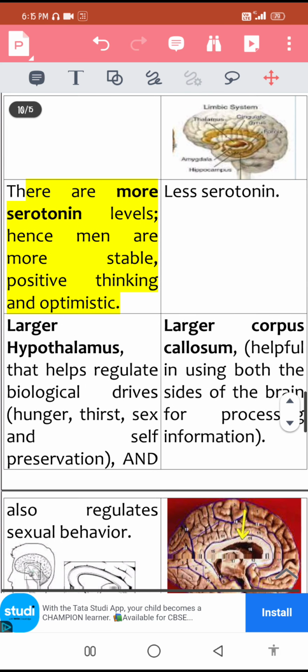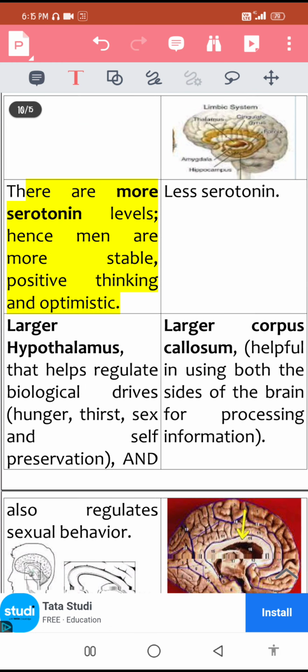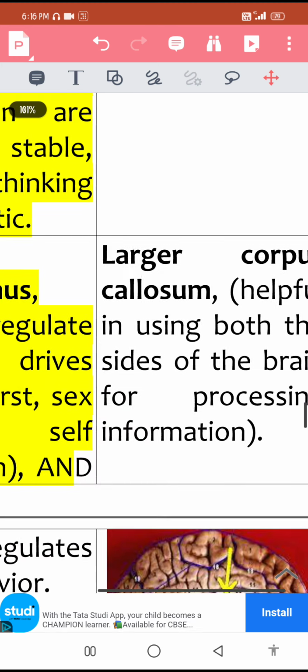The next point is men have a larger hypothalamus. Hypothalamus, as we have mentioned, lies below the thalamus, and they can better regulate their biological drivers, for example, hunger, thirst, sex drive, etc. On the flip side, women have a larger corpus callosum.